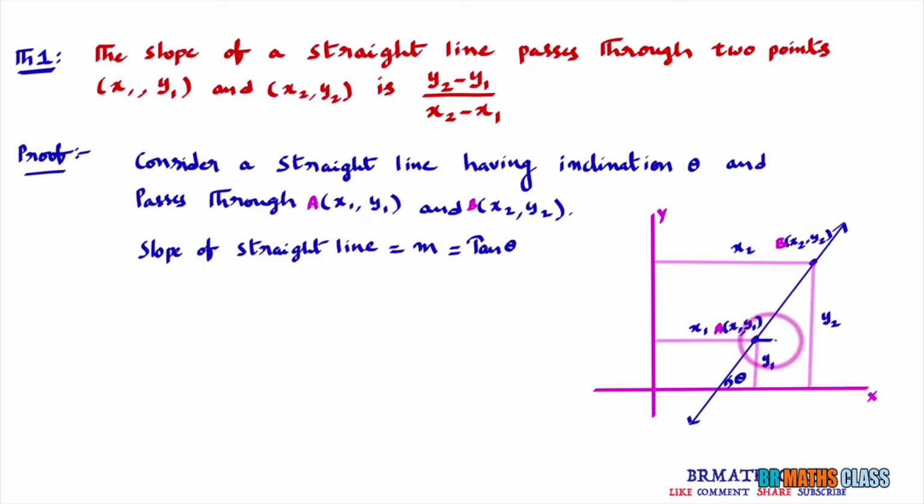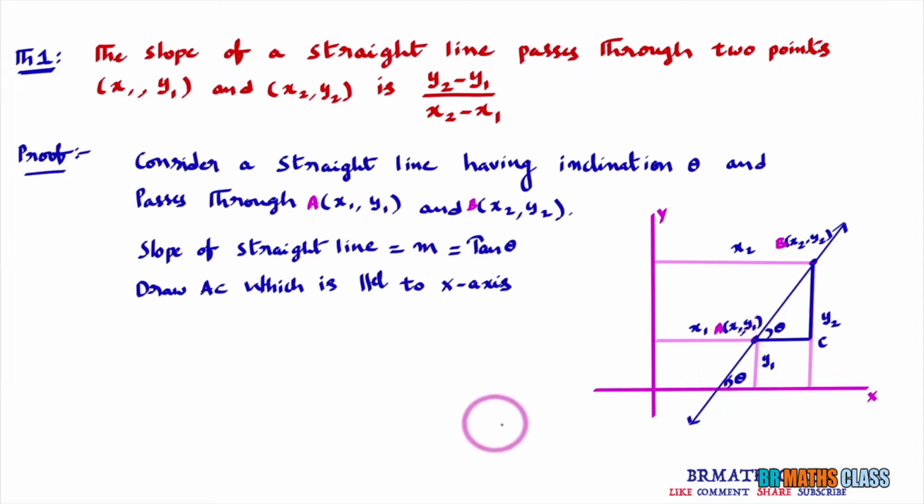Now you draw AC which is parallel to x-axis. Now you observe this line AC and x-axis. They are parallel. If they are parallel, this straight line acts as a transversal. We know in a transversal, corresponding angles are equal. That means if this angle is theta, then what is this angle? This angle is also theta.